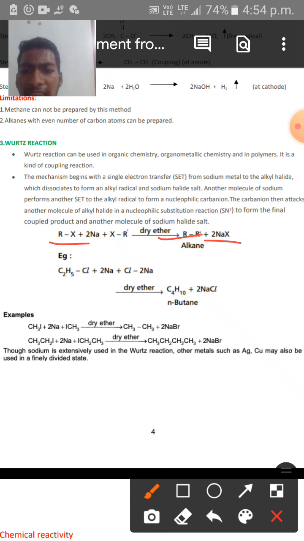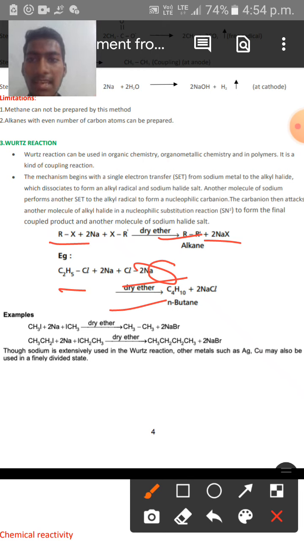And then see another example over here, in which ethyl chloride is taken in 2 moles. Here it has been typed by mistake; here also ethyl chloride is present. When ethyl chloride and sodium metal are taken in 2 moles in the presence of dry ether, n-butane is produced along with 2 moles of NaCl salt.